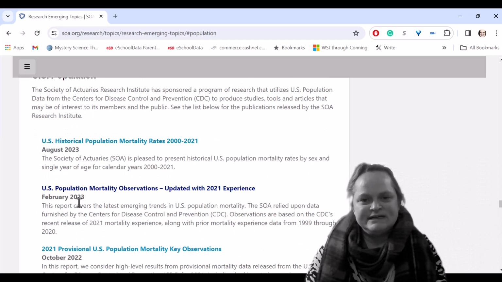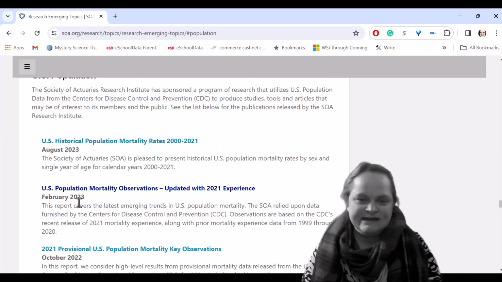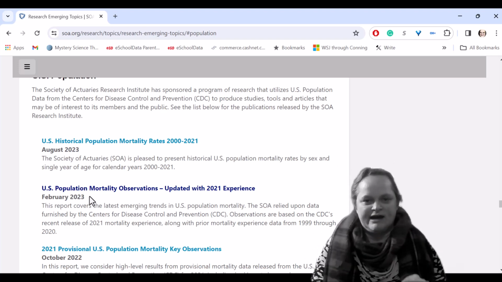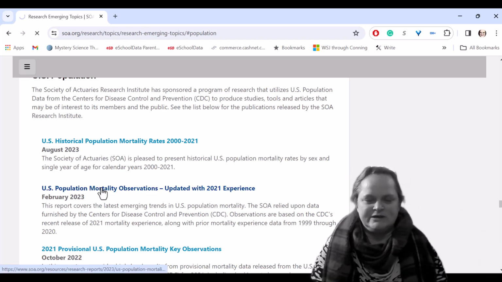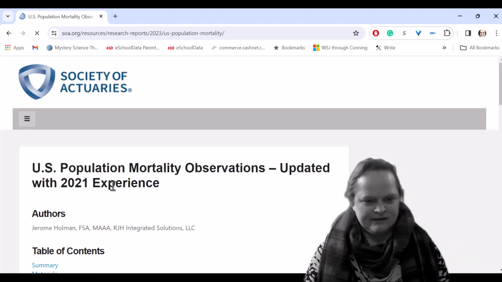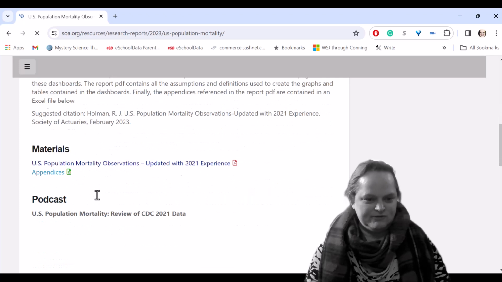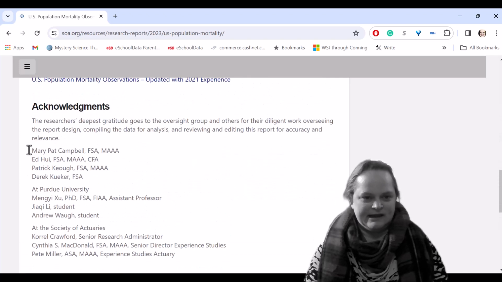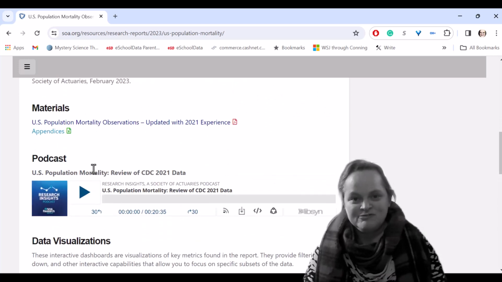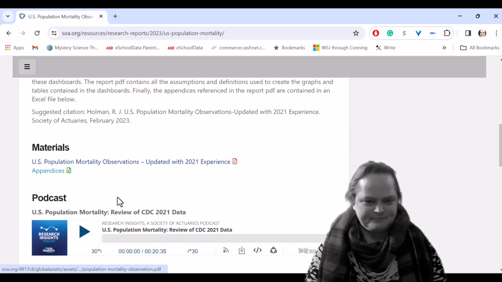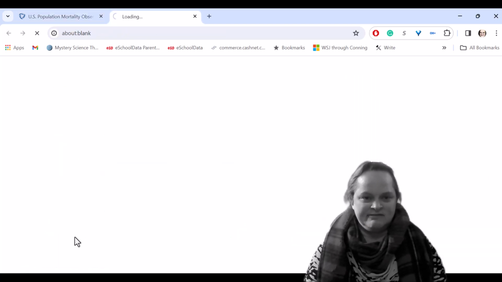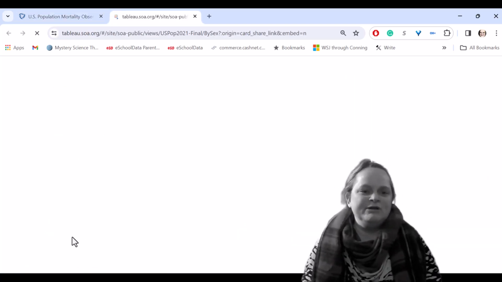And to get to the most recent update, and yes, the 2022 experience, we have to wait for the finalized data, but the 2022 experience will be coming. We have to wait for the CDC to finalize. And if you scroll down here, you'll see my name. So I'm one of the people who reviews this dashboard. So we go to the data visualizations. If I click on this, it will open up in Tableau.